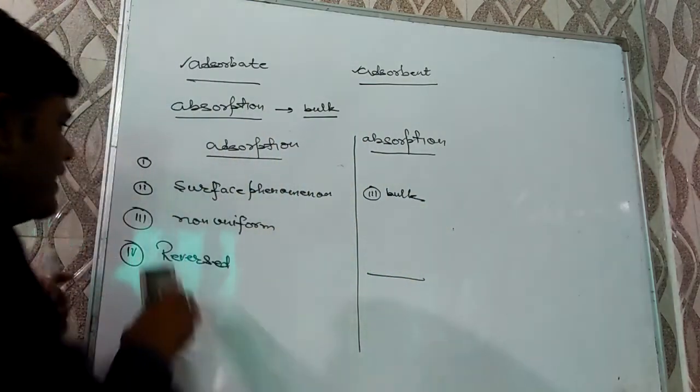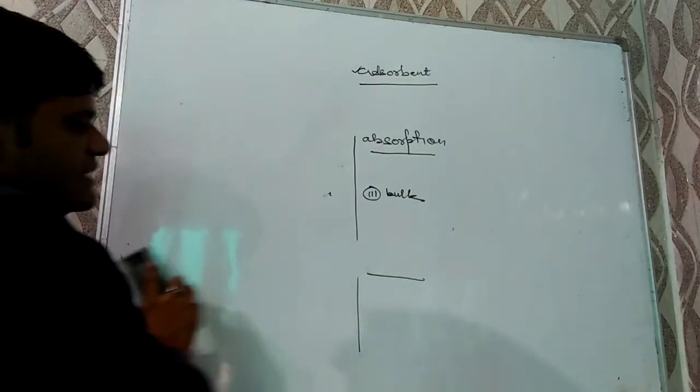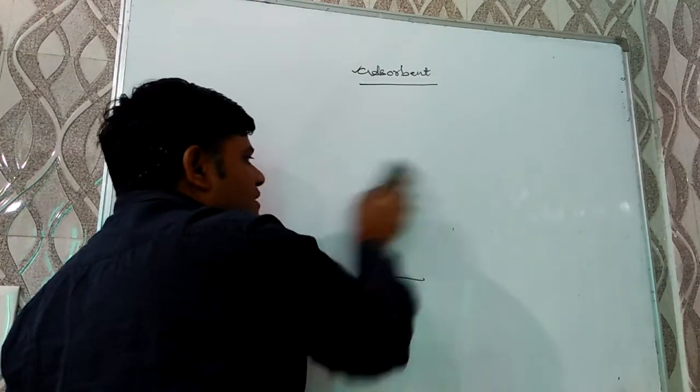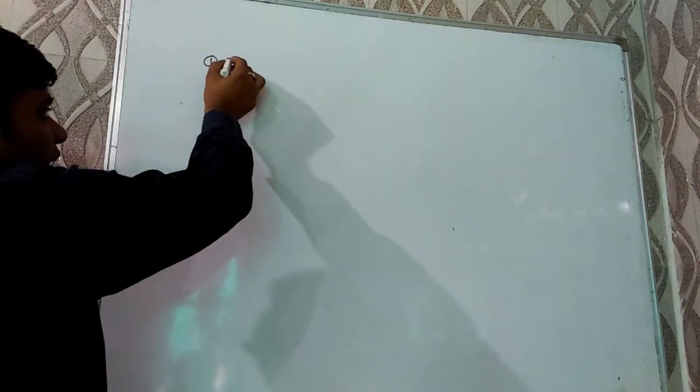Adsorption can be classified on the basis of two properties. The first one is the concentration of adsorbate. On the basis of concentration of adsorbate, it can be of two types.